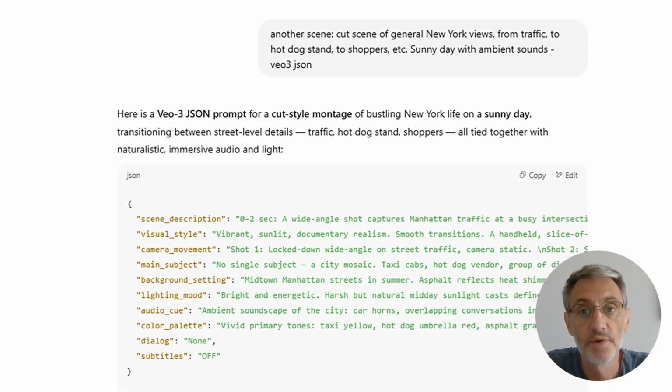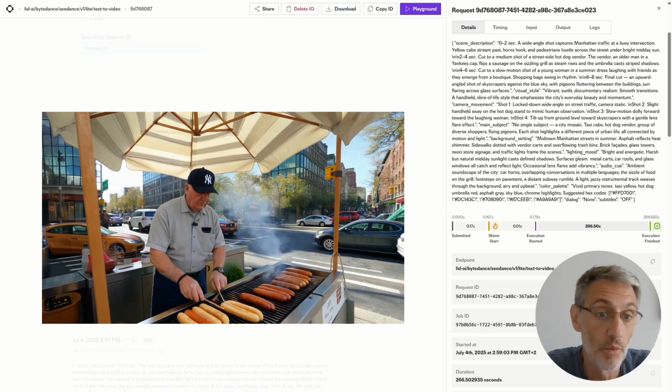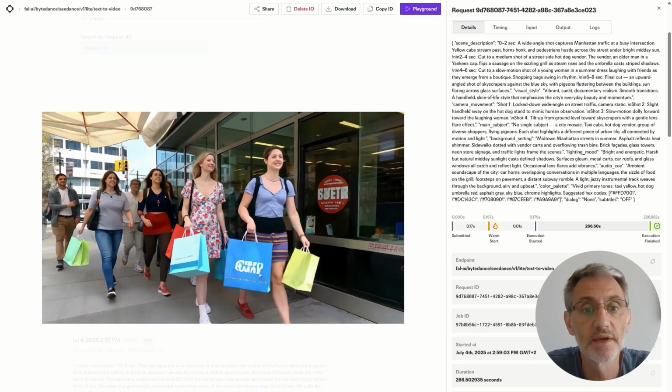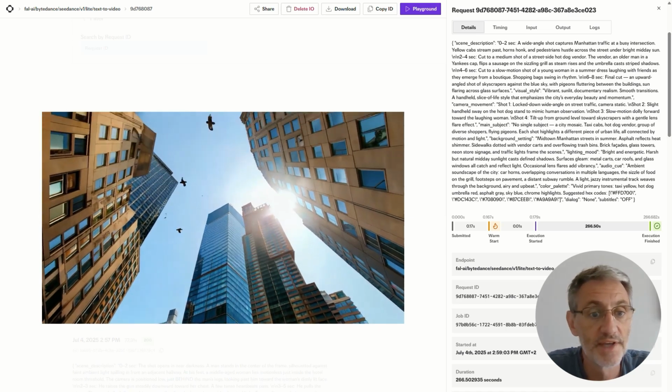The other thing you can do is use it as a cut scene. So give it multiple shots in one 10-second clip. Here I've just said hot dog stand, shoppers, New York, random stuff. It came up with this completely of its own bat. So you've got a hot dog vendor. I was going to use this, people shopping, and the last shot I did use, which is the birds flying over the building.